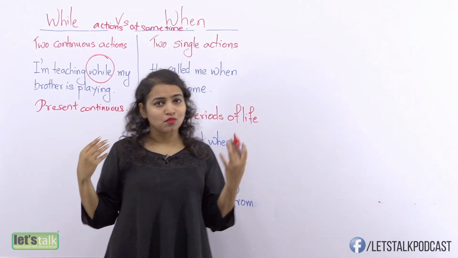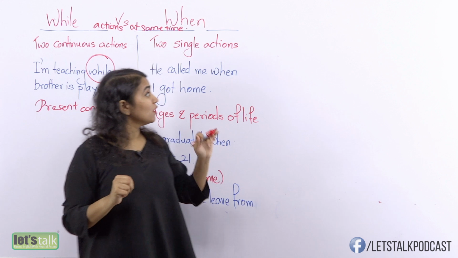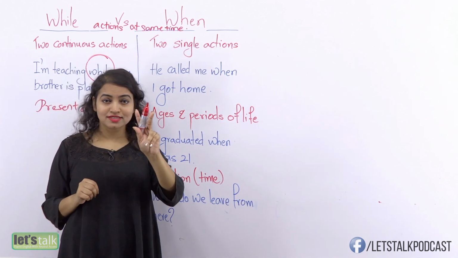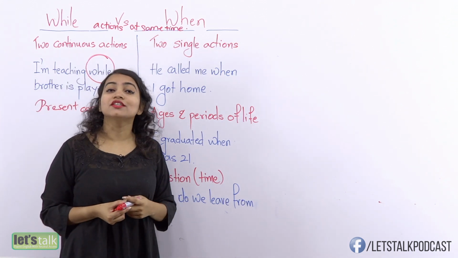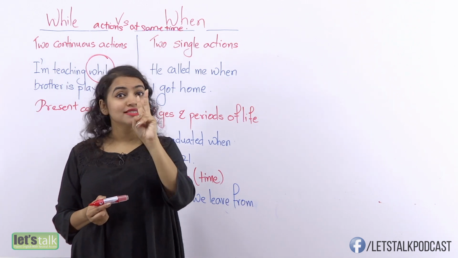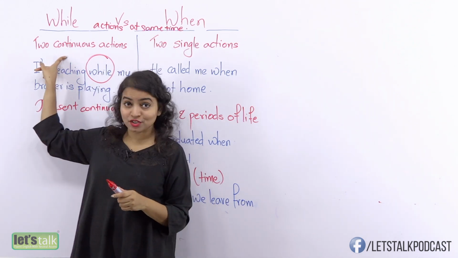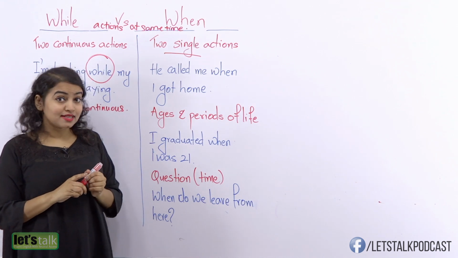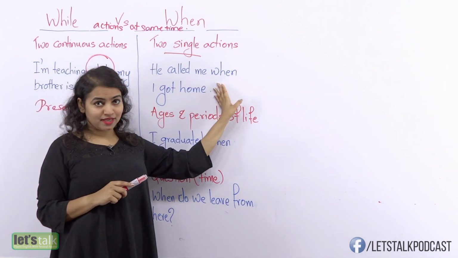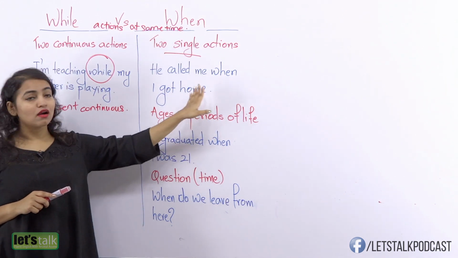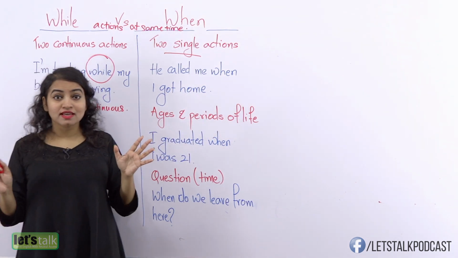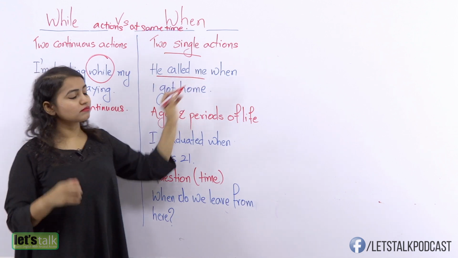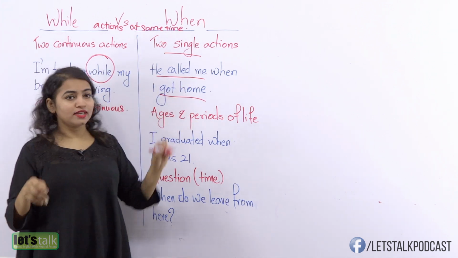But what about the word when? Now here's the difference. When you are using the word when, you are going to have two actions happening at the same time, but the difference is that they are going to be two single actions, not continuous actions. Let's look at the sentence. The sentence says, he called me when I got home. Okay, so two actions have already happened. They're two single actions. So he called me on the phone, and I got home. I just entered my house.